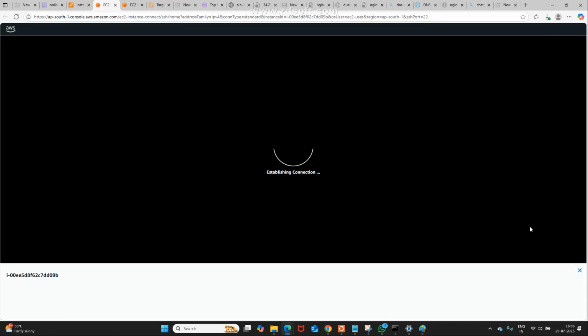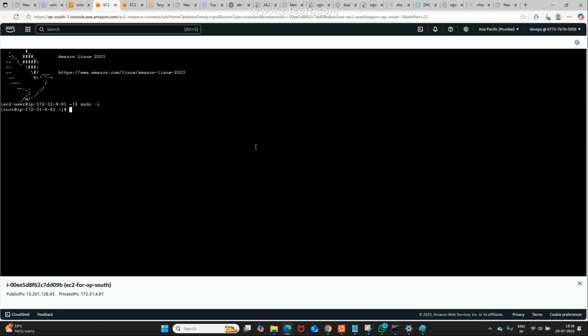Once you are connected, you need to enter into root login. How can you enter into root login? Sudo -i. Now lsblk. See, here also XVDF, our volume is there, 1 GB.